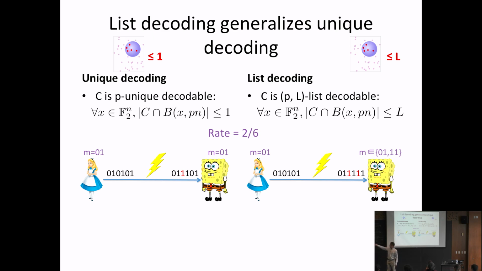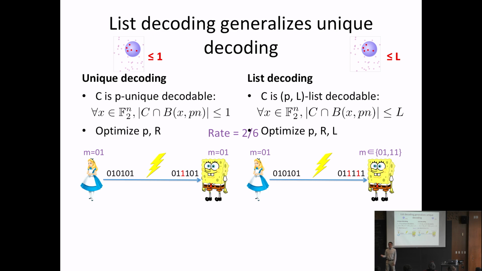And in this example, Alice has a 2-bit message, and she encodes it in a 6-bit code word, and so the rate is going to be 2 over 6. And so in coding theory, we want to optimize p and R. So we want p to be large, and we want R to be large, so what's this trade-off? And finding out this optimal trade-off is a big question in coding theory. We do that for unique decoding. For list decoding, we do the same thing, but there's also this other parameter L, and we also want to make L as small as possible.